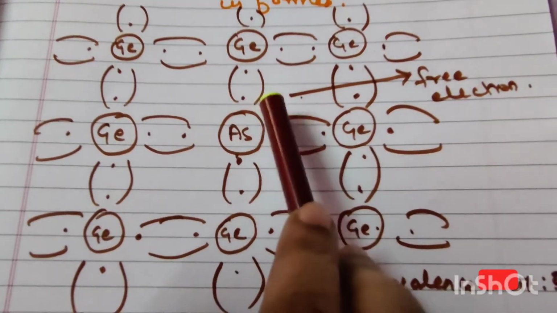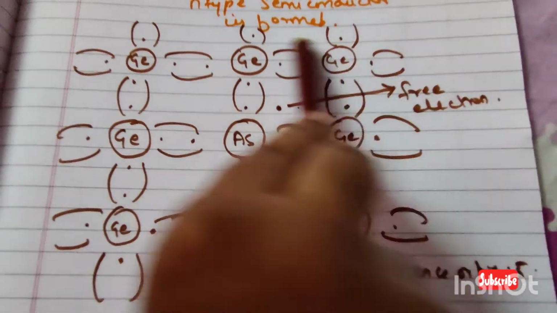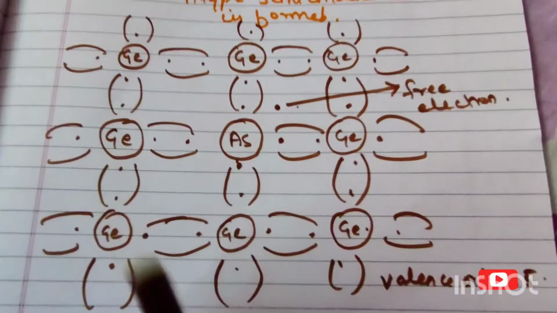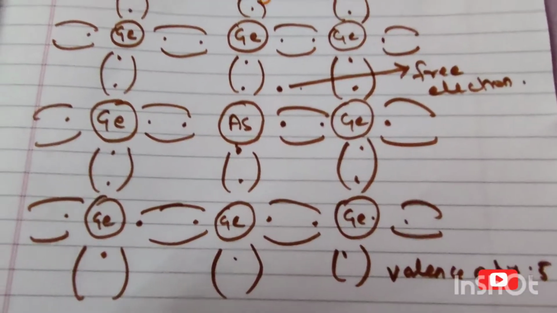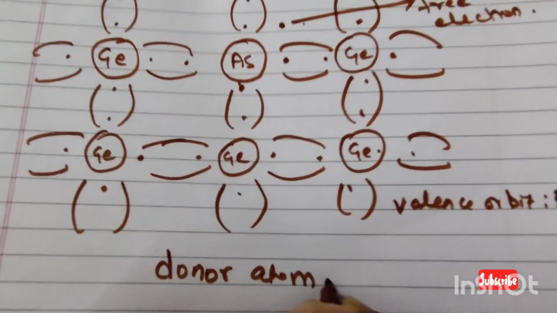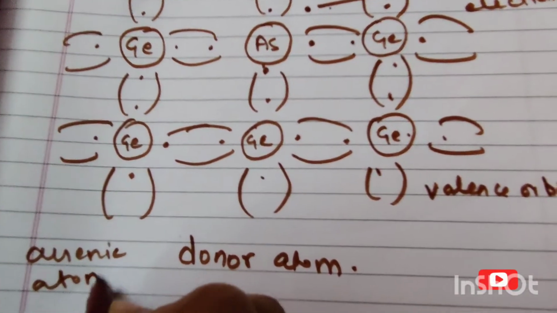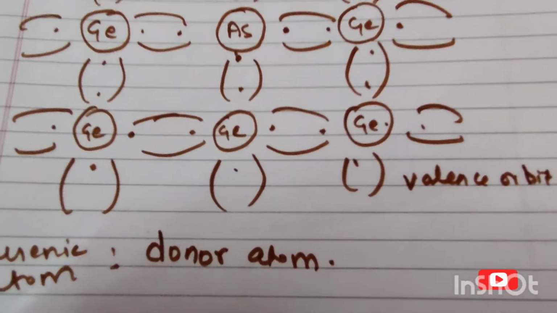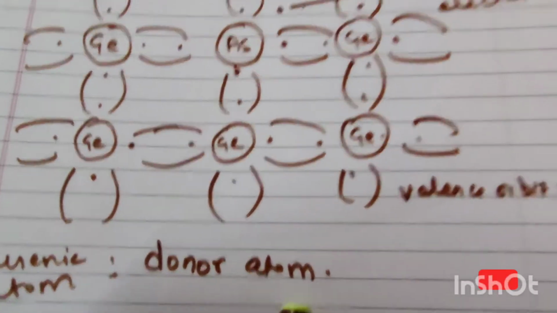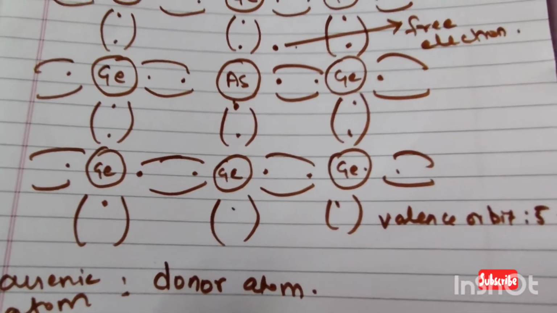So as these electrons are more, it donates. So this complete structure we can call donor atoms. Arsenic atoms are also called donor atoms, because each free electron they are donating.